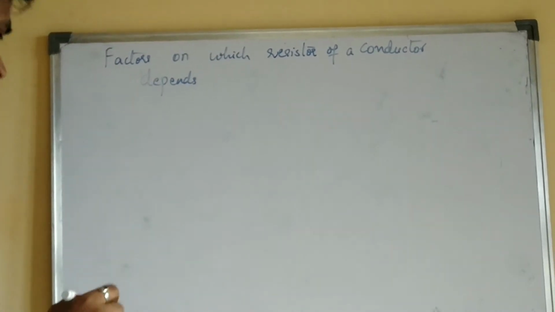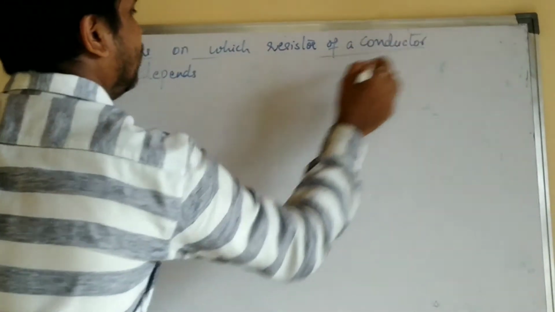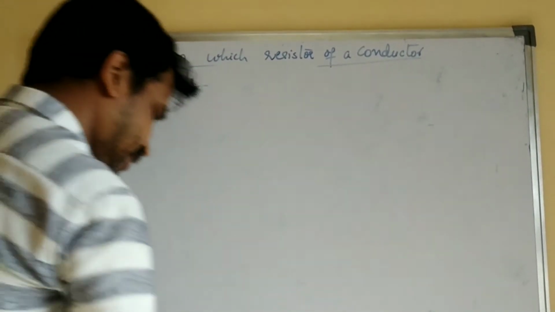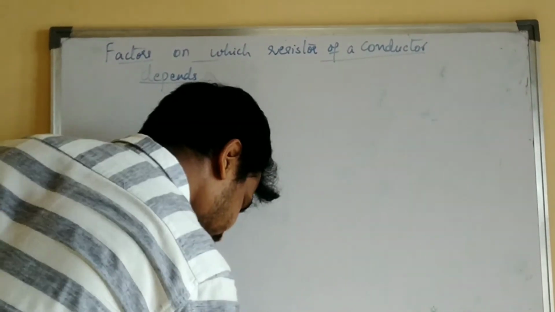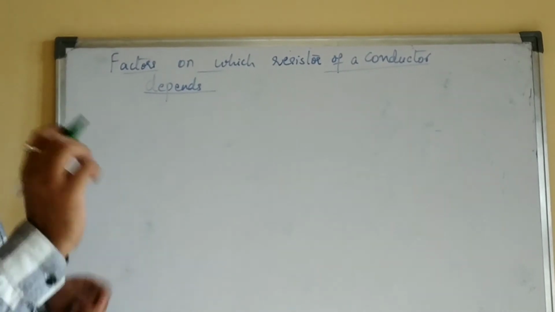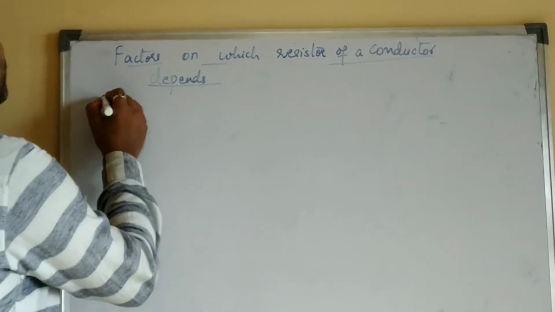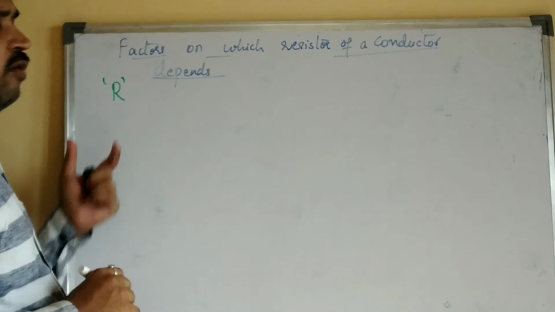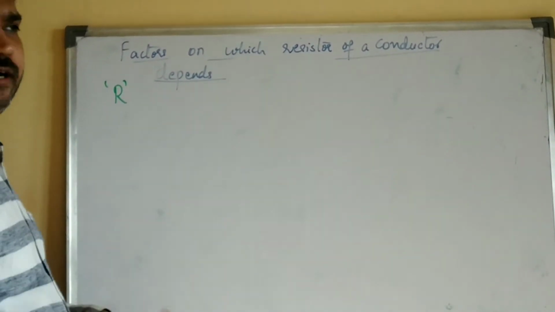So what are the various factors on which the resistance of a conductor depends? We know R represents the resistance of a conductor. On what factors does this resistance of a conductor depend?